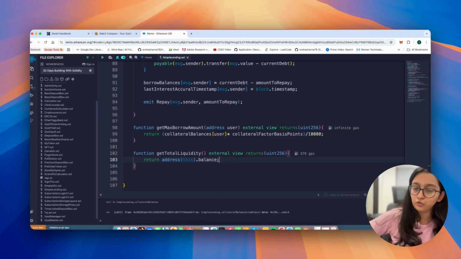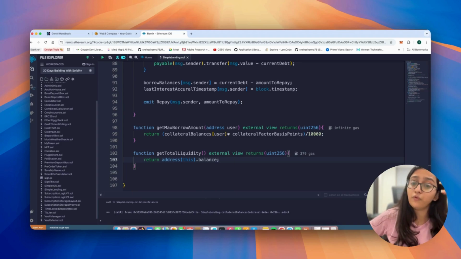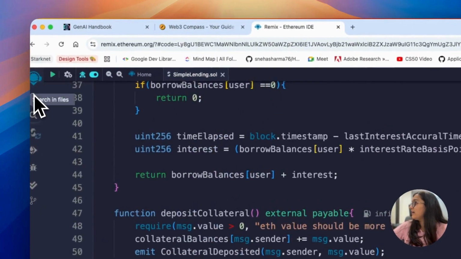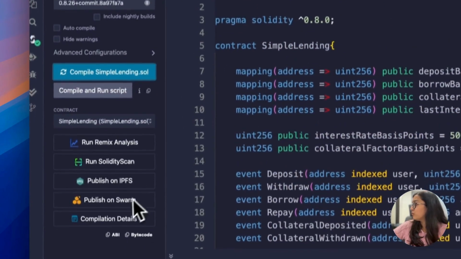So front ends can use this to show the total pool size, indicate whether there's enough liquidity for a borrow request, warn users if the pool is running low on funds, right? So we are done. We will just compile the simple lending.sol.